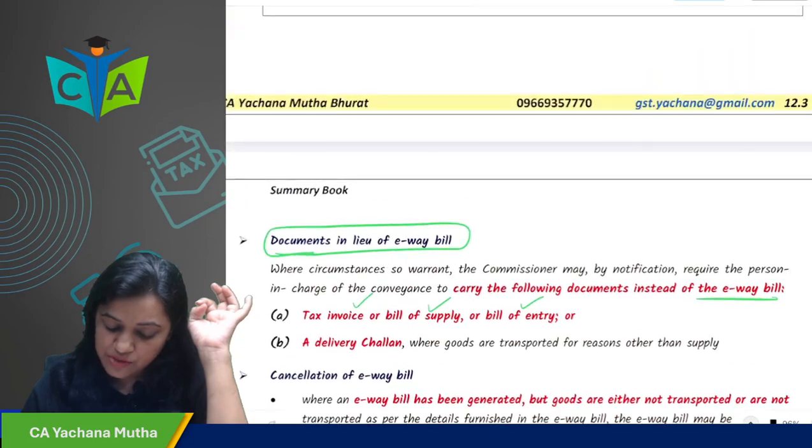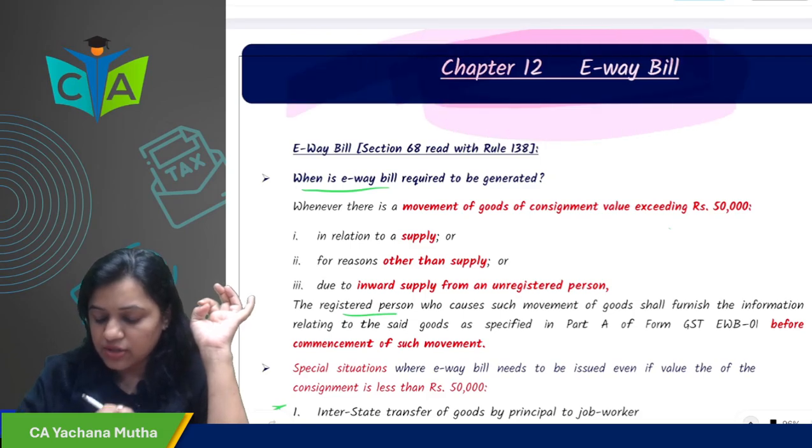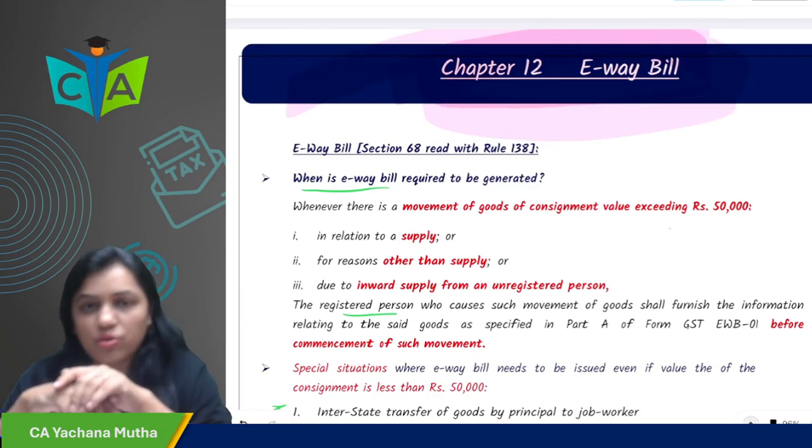Okay, so very quickly we have discussed the revision which we have done for the e-way bill chapter. So we'll stop our discussion over here for this chapter.